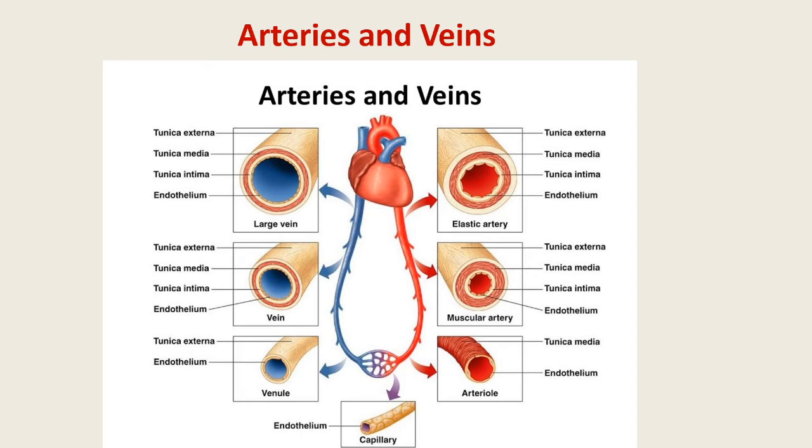The media is thin and poorly developed, containing few smooth muscle fibers, and adventitia is the thickest part of the wall, which contains loose connective tissue with elastic collagenous fibers and longitudinal bundles of smooth muscles. Vasa vasorum is present here.